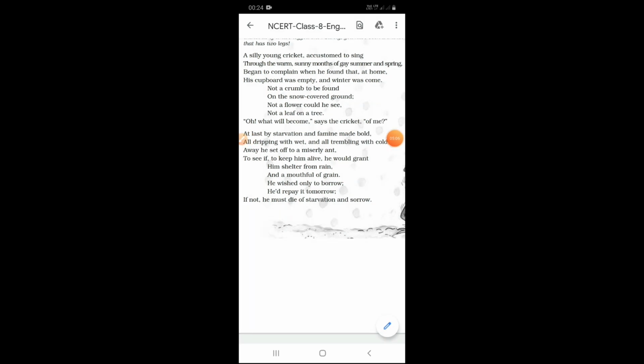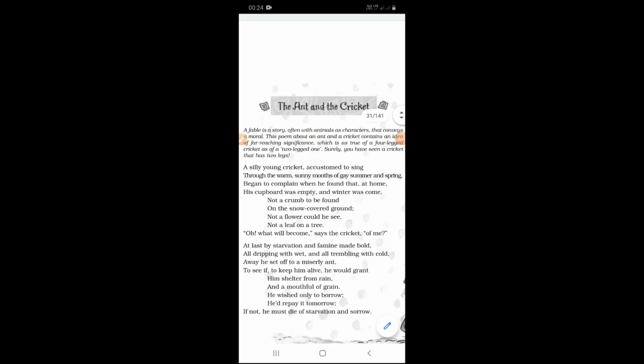So these are the literary devices from the poem. The first one is personification, the second one is alliteration, and the third one is anaphora. So these are the three literary devices that were given in the poem.